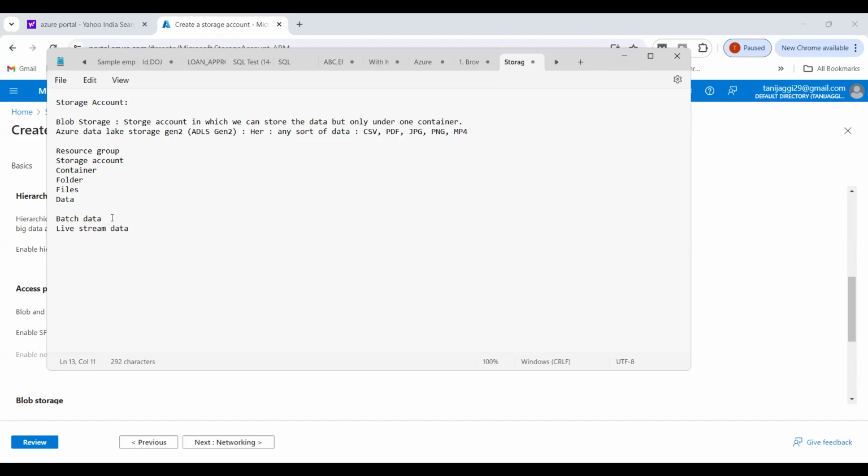What is live streaming? Every time the data is coming, it is going on and on and on. Every time it's getting updated on a live basis. Fine? Yes.